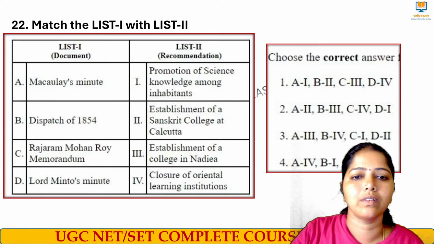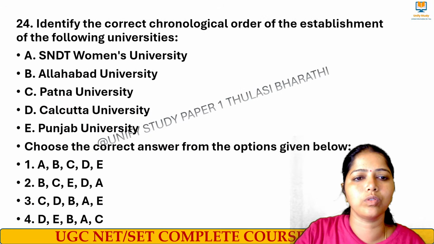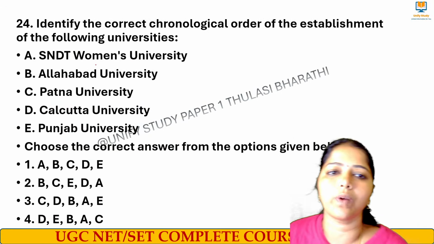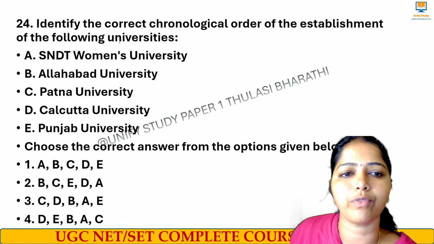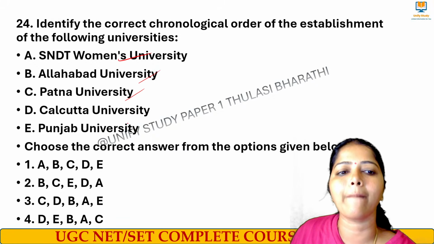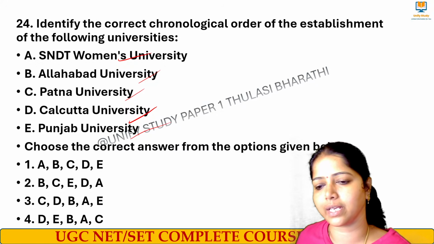Next one. Do this one. Correct chronological order of the establishment of the following universities: SNDT, Allahabad, Patna, Calcutta, Punjab University. Quick.